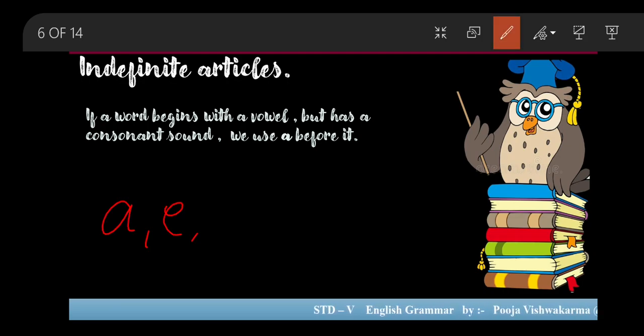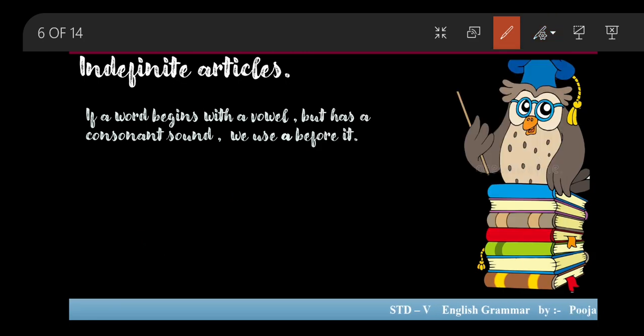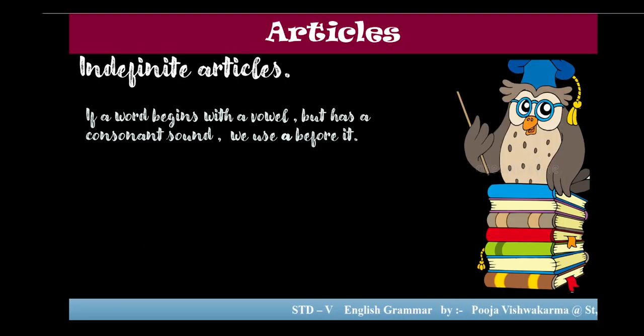A, E, I, O, U. Suppose my word is beginning with any of these, but the word is having a consonant sound, then remember children, always use a before that. Okay, let's have a look at the example.